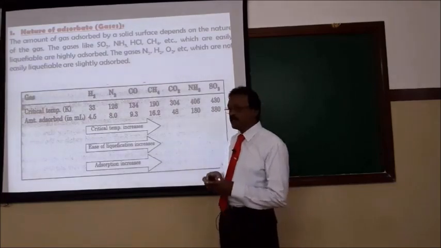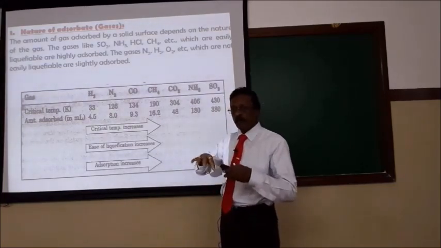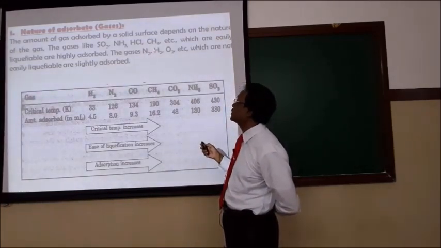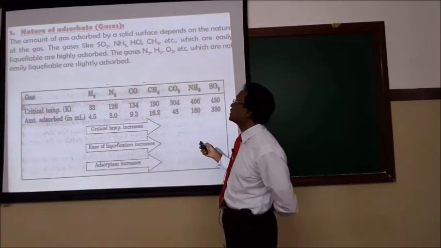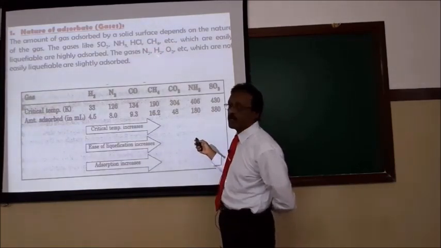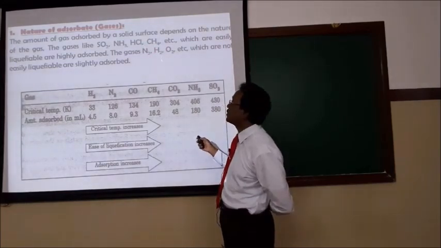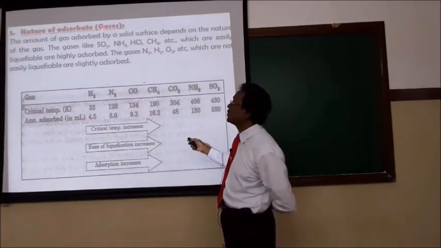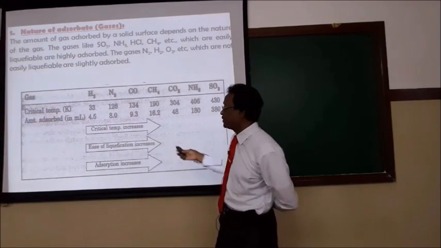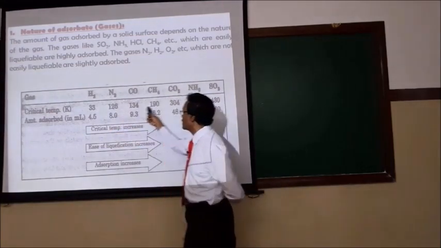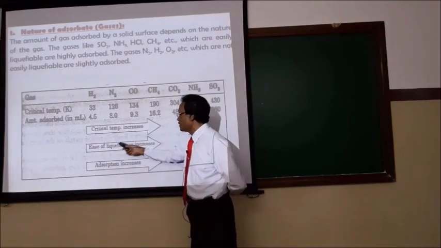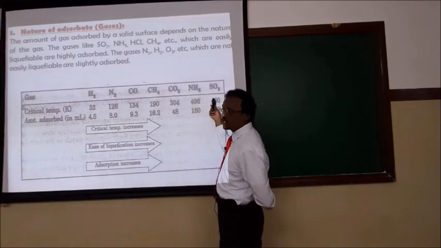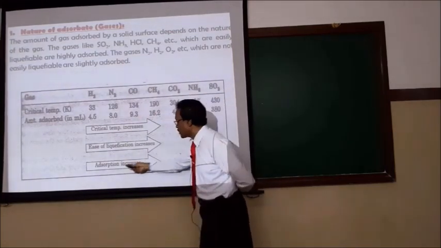In general, gases which cannot be easily liquefied have low critical temperature, like nitrogen and hydrogen, and they are less easily adsorbed. But gases which are more easily liquefiable have higher critical temperature, so they are more easily adsorbed. As critical temperature increases, ease of liquefaction increases, and adsorption also increases.